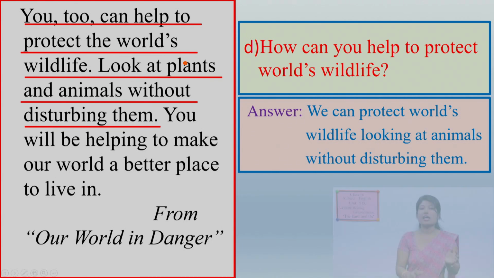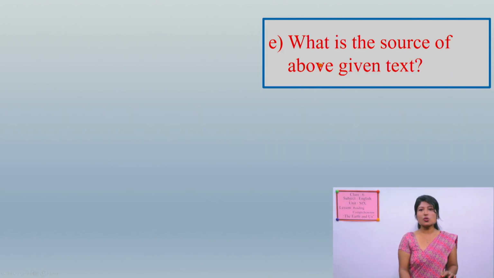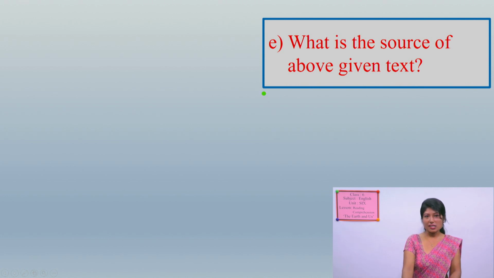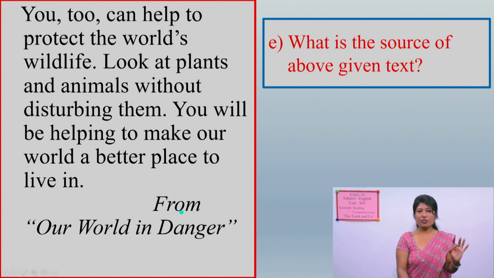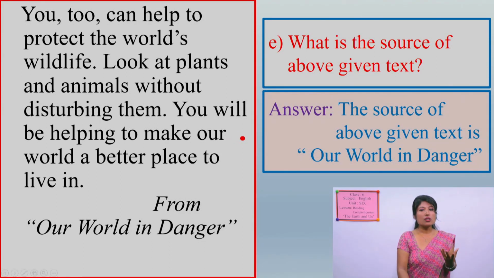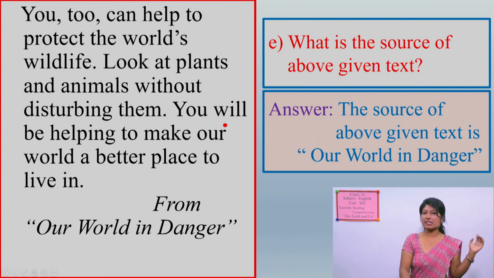This is the way. And one more final question is left over here, that is, what is the source of the above given text? The source, have you noticed? Where do you find it? Whether it is in the beginning or at the end? Here it is in this last paragraph. From Our World in Danger. So here, from Our World in Danger means that is the source of the text. The text is taken from there. The source of the above given text is Our World in Danger. So this is the source.